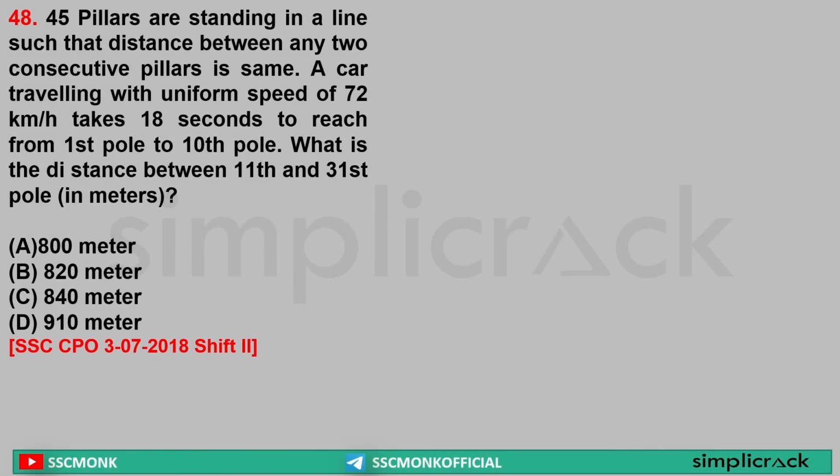45 pillars are standing in a line such that the distance between any two consecutive pillars is the same. A traveling with a uniform speed of 72 km per hour takes 18 seconds to reach from the first pole to the 10th pole. What is the distance between the 11th and 31st? So let's say the distance between two poles is d. So there are 10 poles. So total distance between 10 poles is equal to 9d.